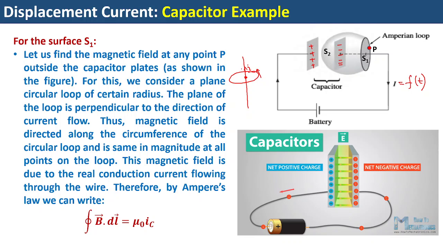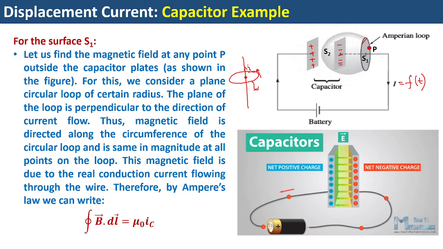What about the magnitude of the magnetic field? That can be obtained from the Ampere circuital law, which is given by the integration of B dot dl equal to mu naught times the current which is flowing steadily in the conductor. So in this case, corresponding to this Amperian loop, this loop is by the way known as the Amperian loop, there are two surfaces you can construct.